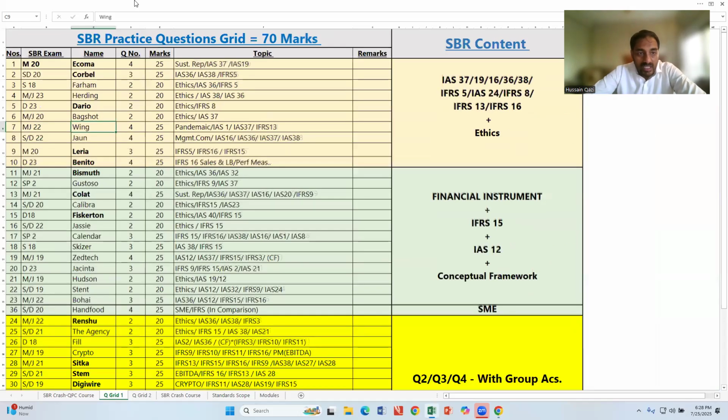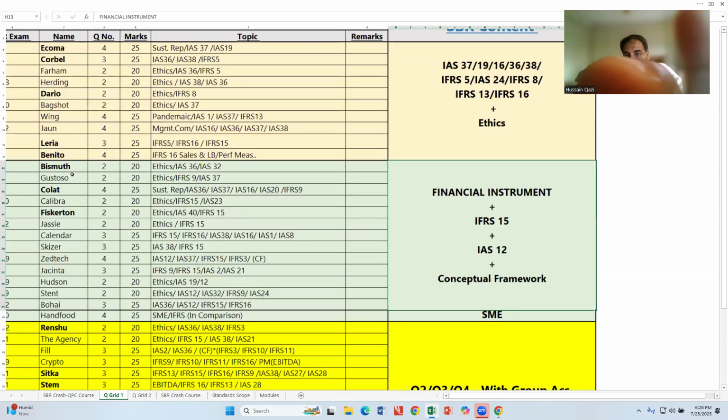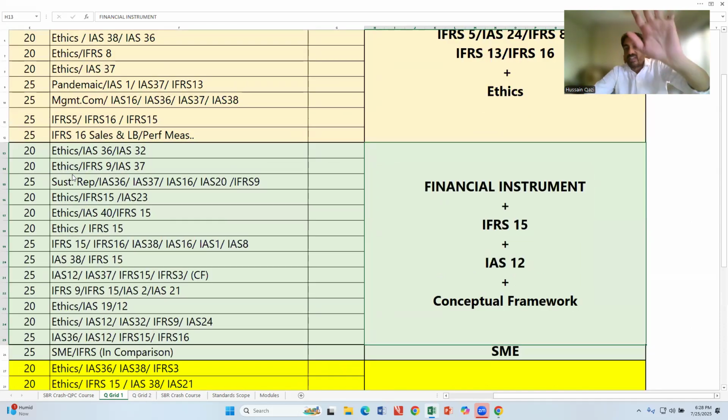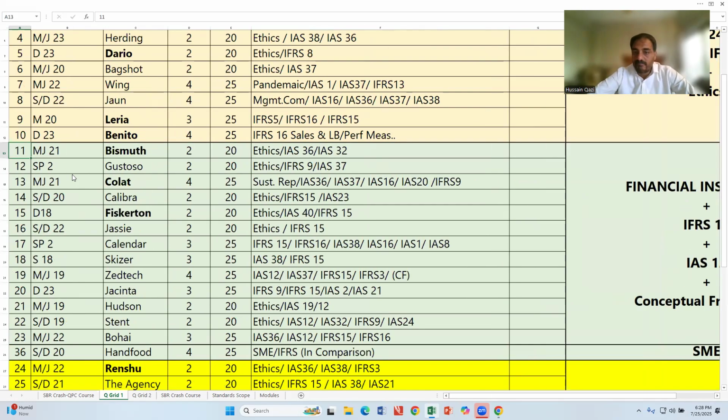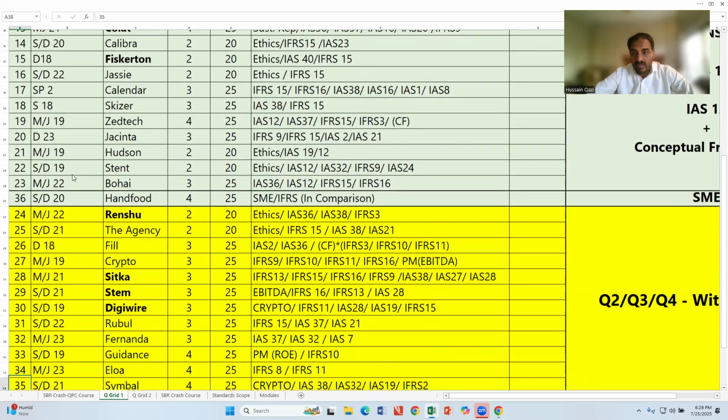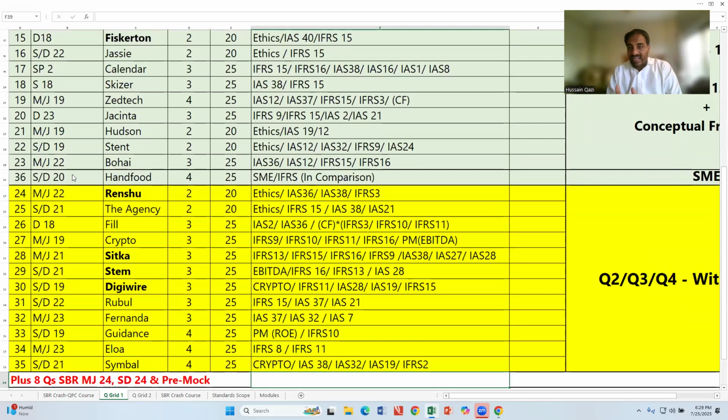Then you need to move to the second part of the grid. Cover financial instruments, IFRS 15, IAS 12, and the conceptual framework. Then complete this one. After that, some of the group accounts. Listen carefully.